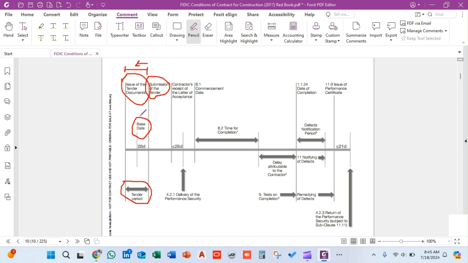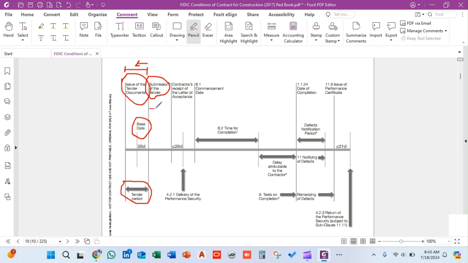We will be discussing the base date. It plays a key role in any construction project. We will discuss it later, but keep this in mind: the base date. What is the base date? And the other thing is when the contractor has submitted his tender.